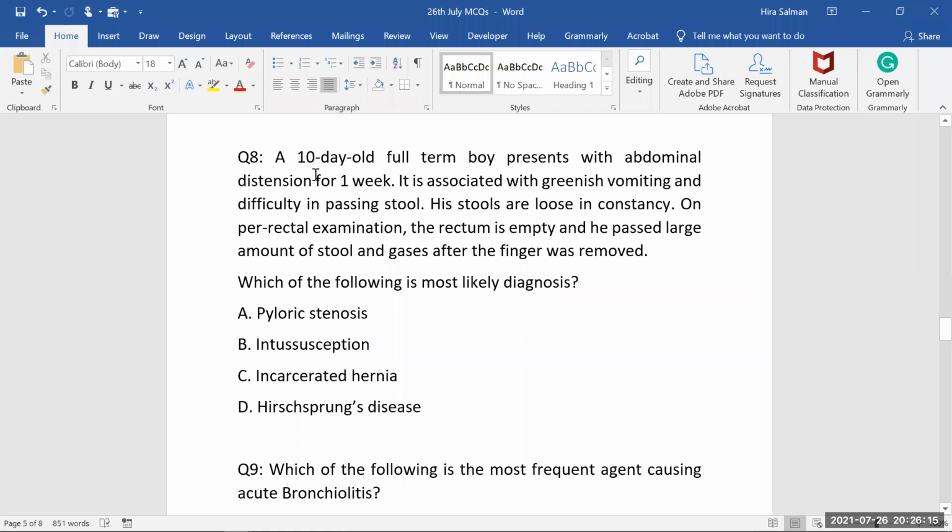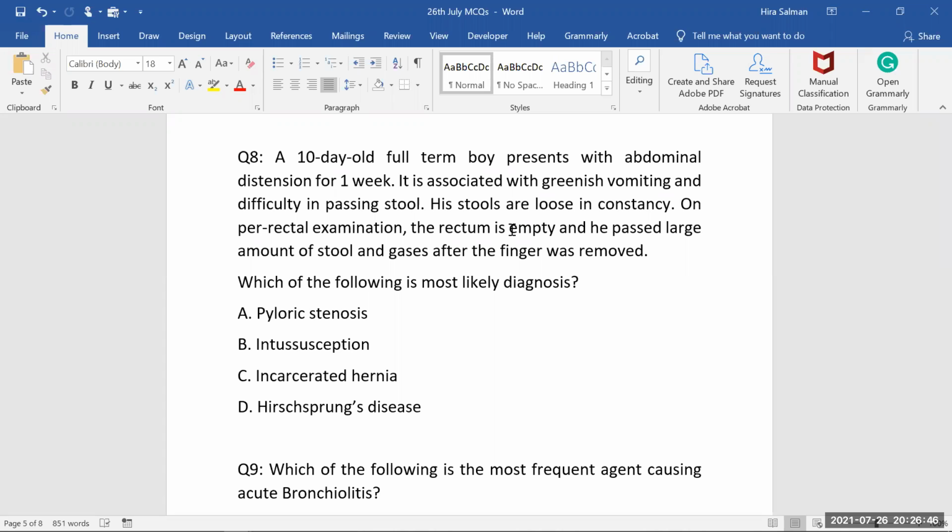Now he is already 10 days old. It is associated with greenish vomiting and difficulty in passing stool. Once the vomiting is greenish, it means that there must be some obstruction somewhere in this intestine. His stools are loose in consistency. On rectal examination, the rectum is empty and he passed a large amount of stool and gases after the finger was removed. So the rectum is empty, which means that there is something in the distal bowel which is actually obstructing.